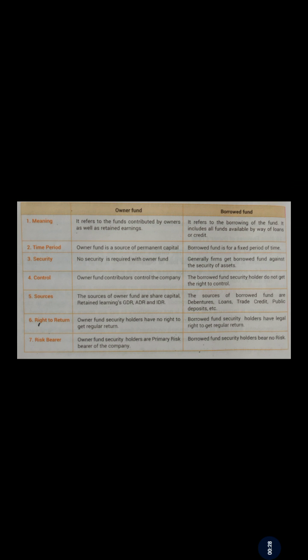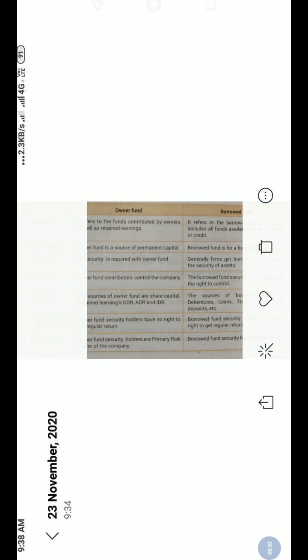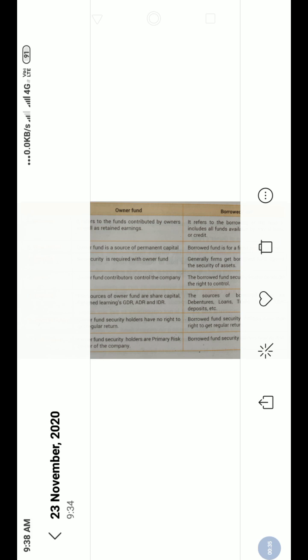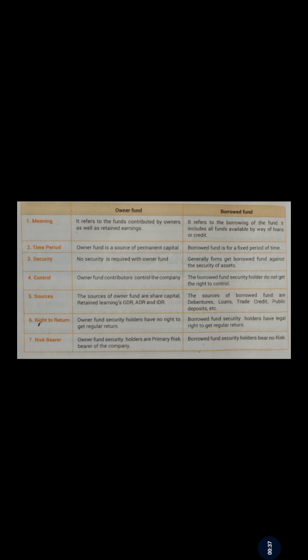Today we are going to discuss the differences between owners fund and borrowed fund. So let's discuss the differences one by one. The very first difference between owners fund and borrowed fund is on the basis of meaning.